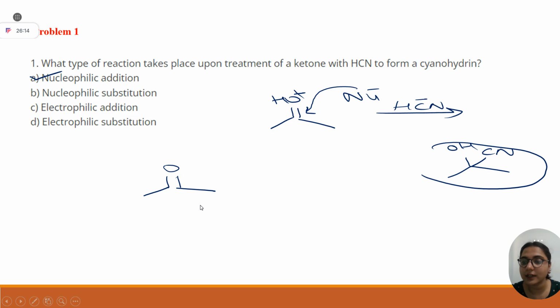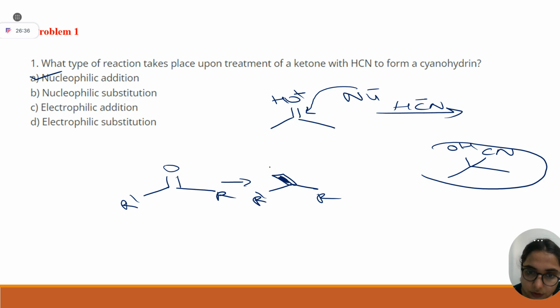Now the nucleophile can come from the front of the screen and can also attack from the back of the screen. Yes or no? So in every nucleophilic addition, there are two possibilities. Let's say this is R and this is R1, with OH and nucleophile. Another possibility is that your nucleophile is at wedge position and OH is at dash. In this case, no problem, right?